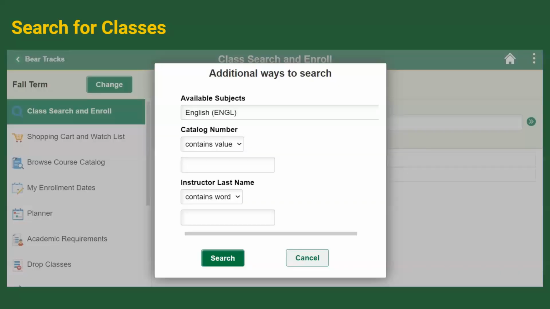After clicking Class Search and Enroll, you will be taken to this page. Here you are able to set your search criteria. You can make it broad or very specific. We can see here the example of searching for an English class in the fall term and have added the specific course number. If they were to go to additional search criteria, they could also narrow their search by things like day of the week and so on.